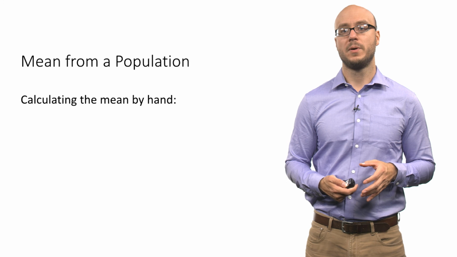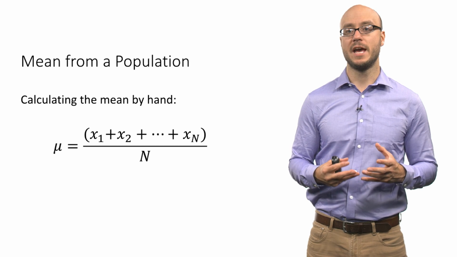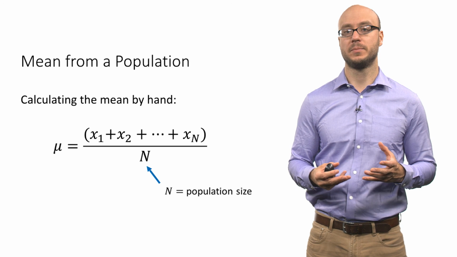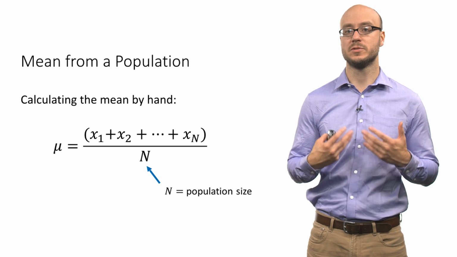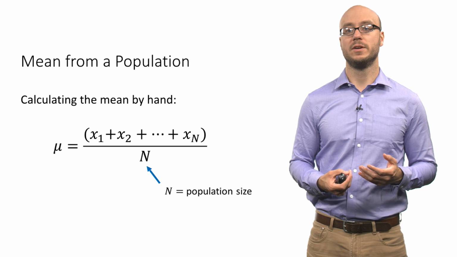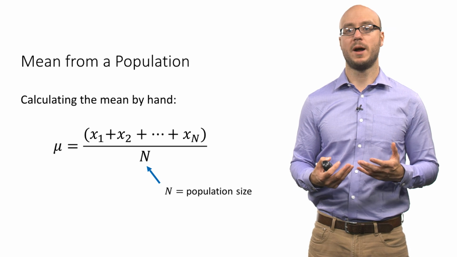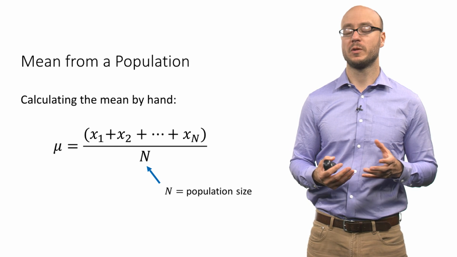The mean from a population has a slightly different notation. We use capital N to refer to the size of a population. It's the total number of observations or data points in a population. So if you conduct a census of the United States today, roughly the population is about 320, 330 million.